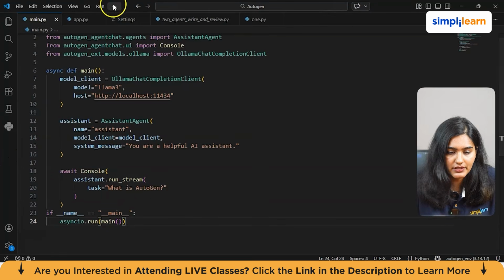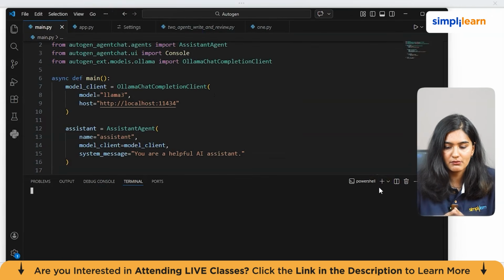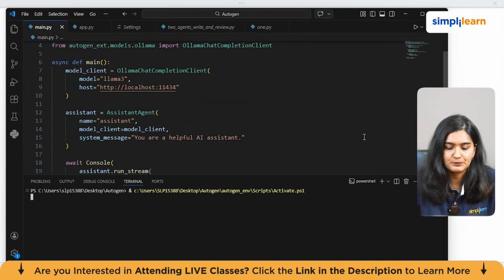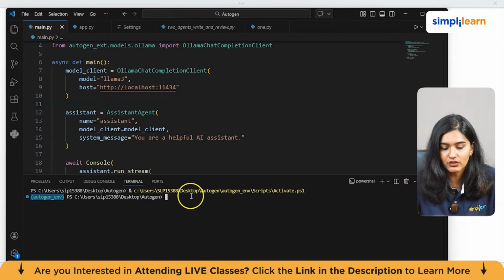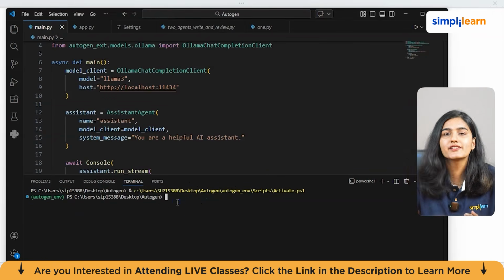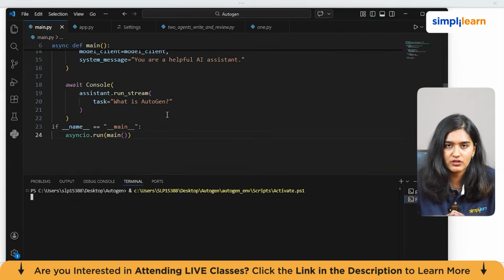So if I go here, terminal, I'll just click here. It will again take some time, so you need to wait. Make sure, guys, that whenever you're running this program, your environment should be the AutoGen env. If it is not showing, you can just activate it. So I'll just run it. Wait for a while.